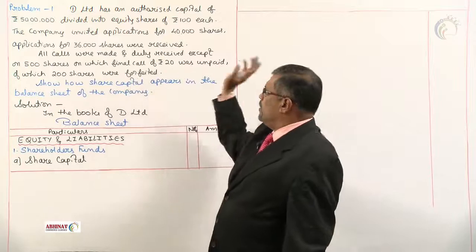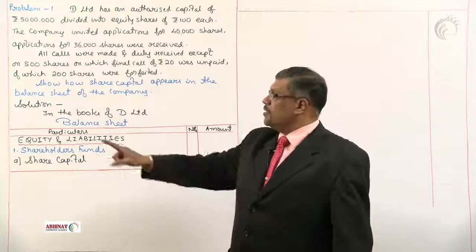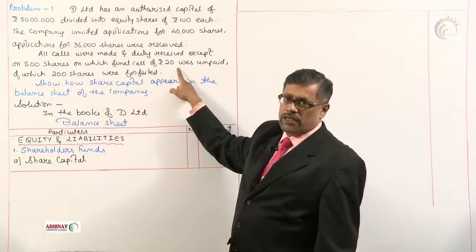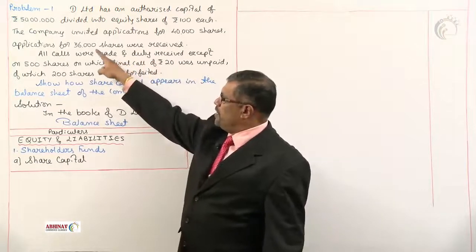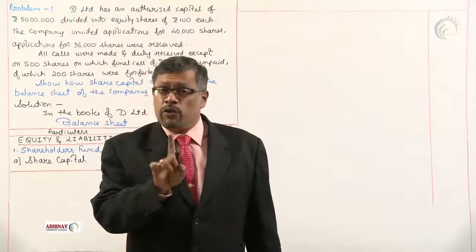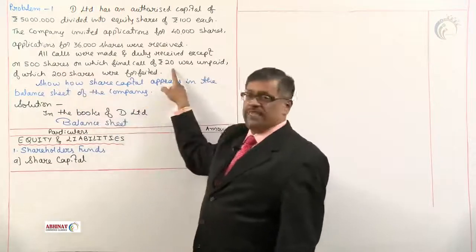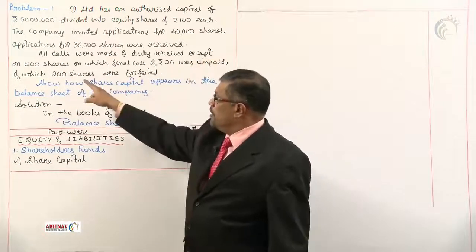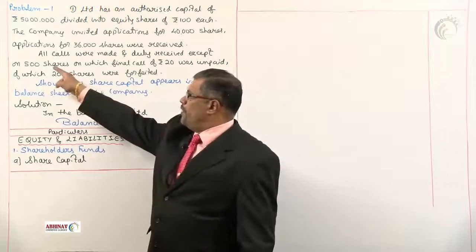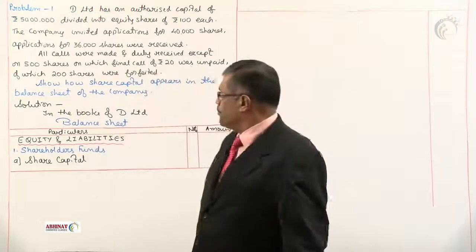Further, all calls were made and duly received. That means 100 rupees are duly received except on 500 shares, on which final call of rupees 20 was unpaid. That means out of this 36,000, on full 36,000 you have not received the money. We have received full money only on 35,500 shares. Because on this 500, 20 rupees is unpaid. Of which 200 shares are forfeited, cancelled by the company. Of their 500, they are not forfeited full 500. How much are forfeited? Only 200.